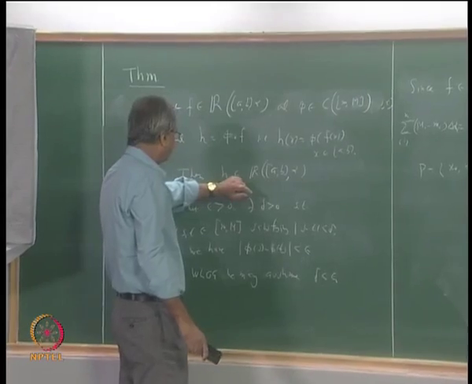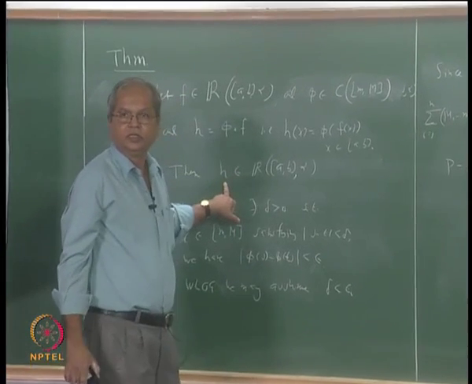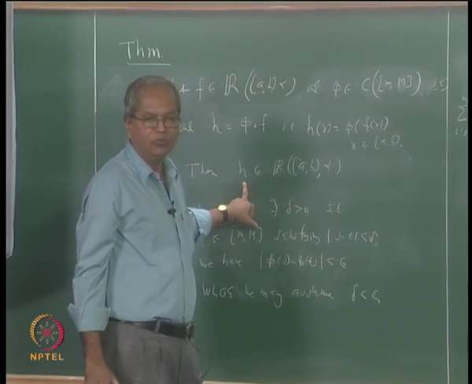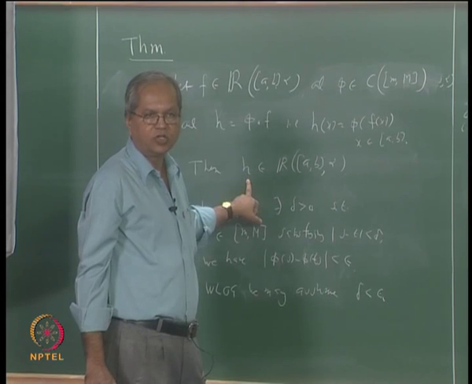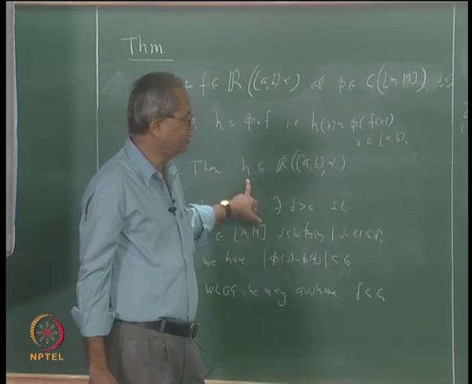Now I said that once you prove this you can take care of many other things, for example products of functions etc. Let us see how that can be done now.